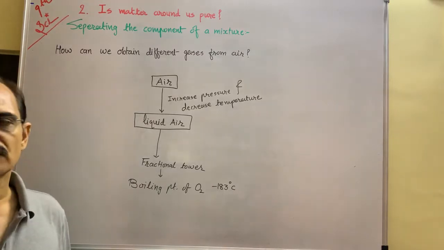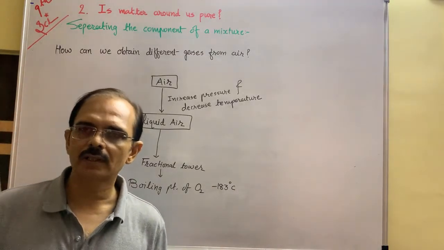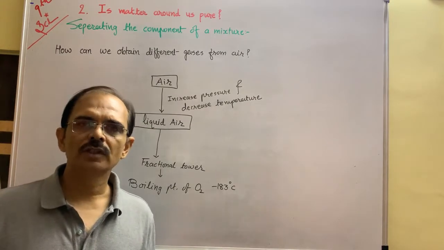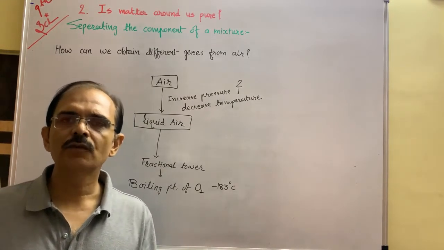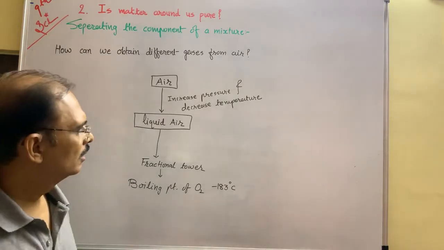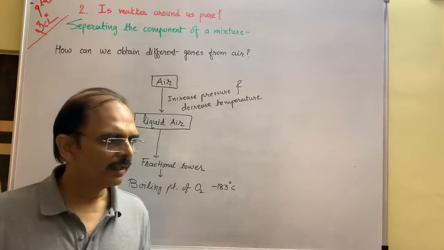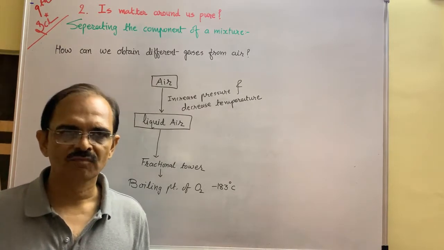At this temperature, oxygen comes out, and after that you cool it down, and then you can use it as liquid oxygen for hospitals, for patients who are suffering from respiratory diseases.